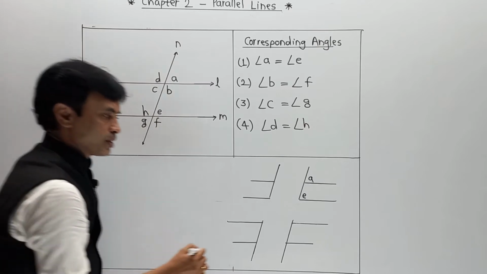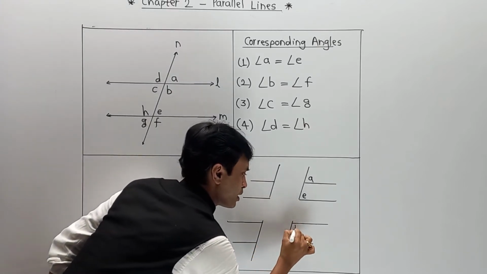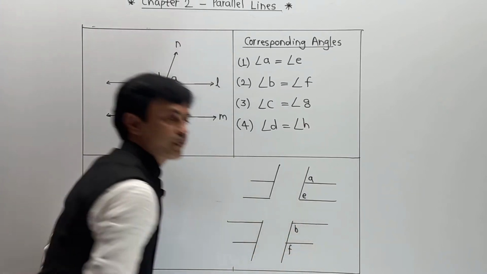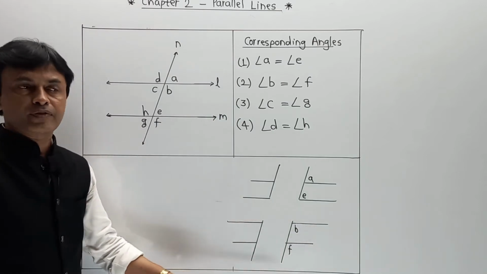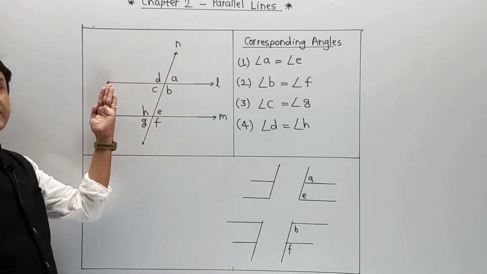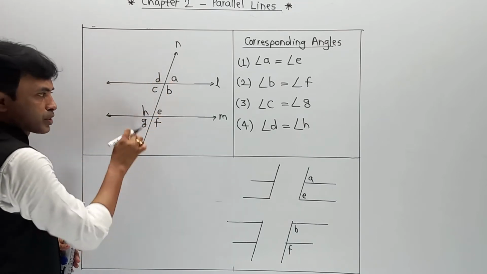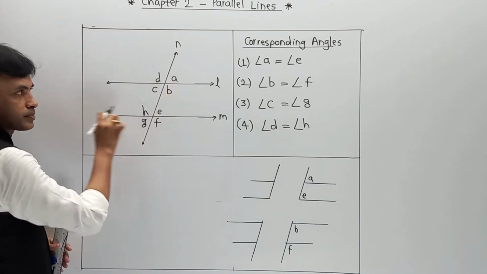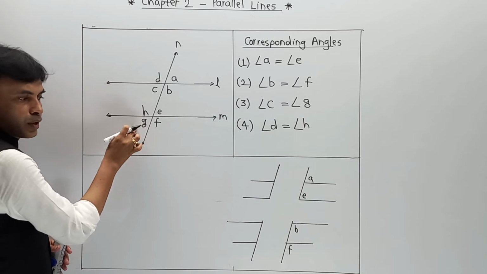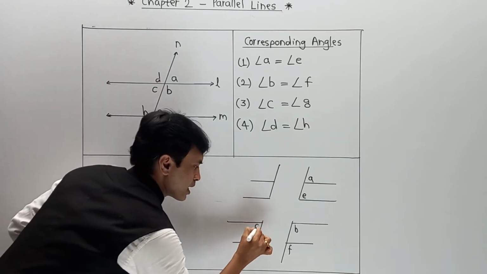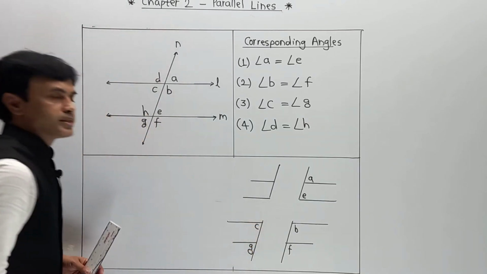B and F. So here, B equal to F. Again it is a structure like F. Now exactly F is in this direction. If you want to observe this part, angle C equal to angle G.